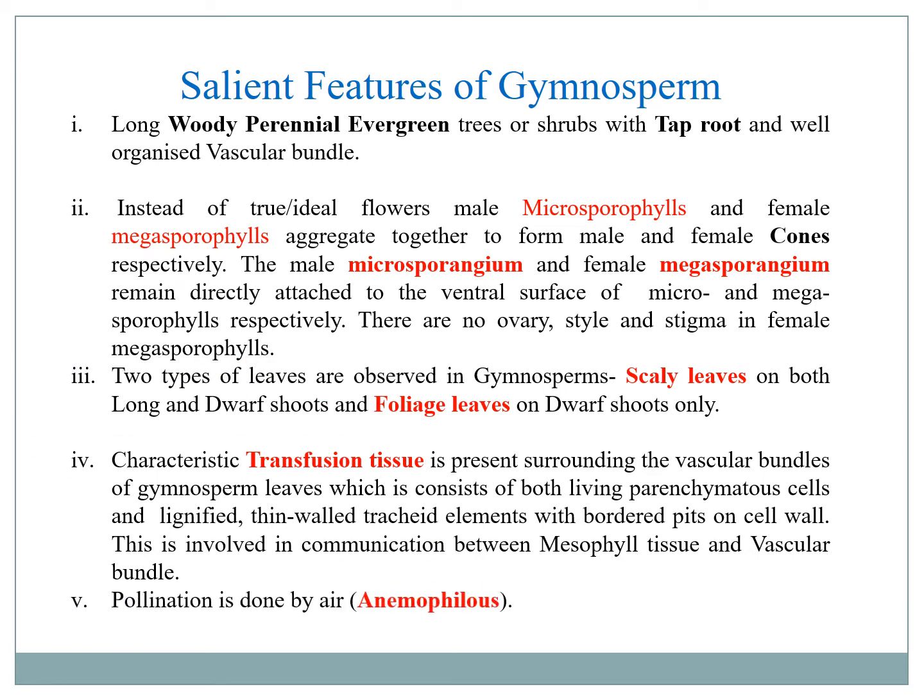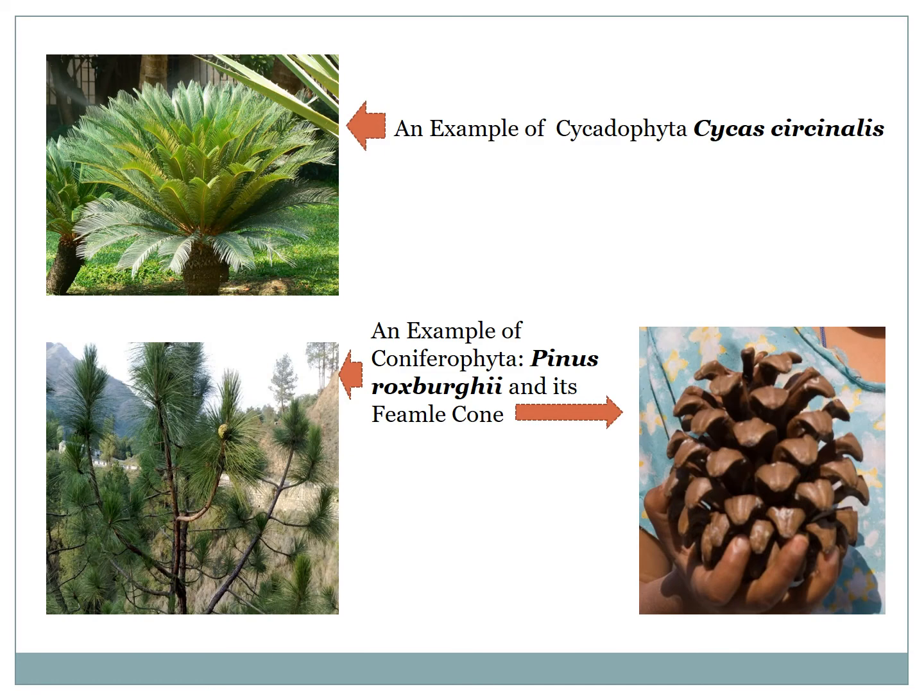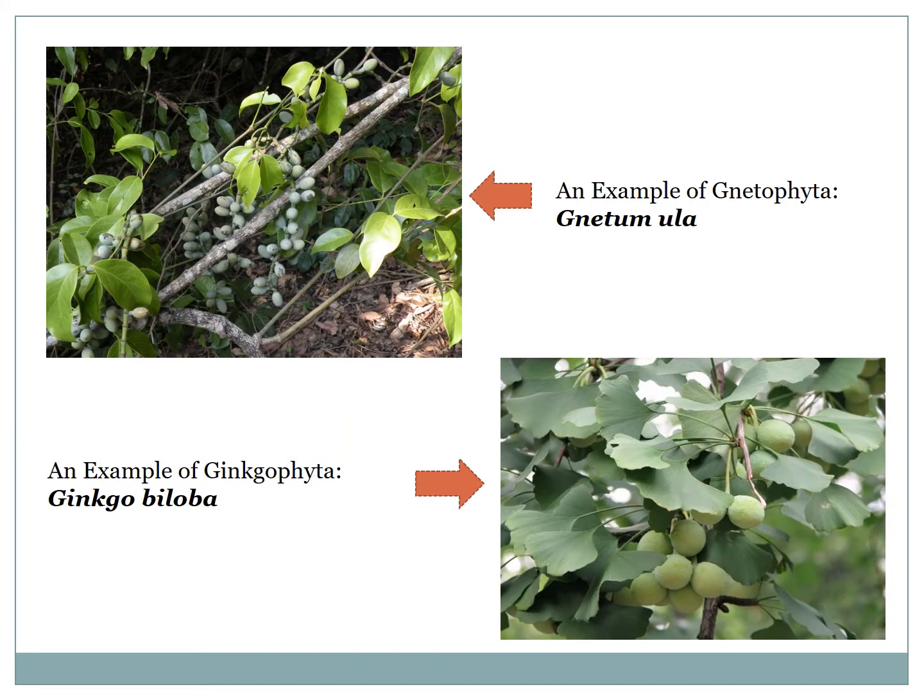The gymnosperms are pollinated by air. Air carries the pollen and then the pollen falls onto the ovule. Seeds have haploid endosperm, which is formed before the fertilization. For example, the cycas, the pine, look at the female cone, and the ginkgo.